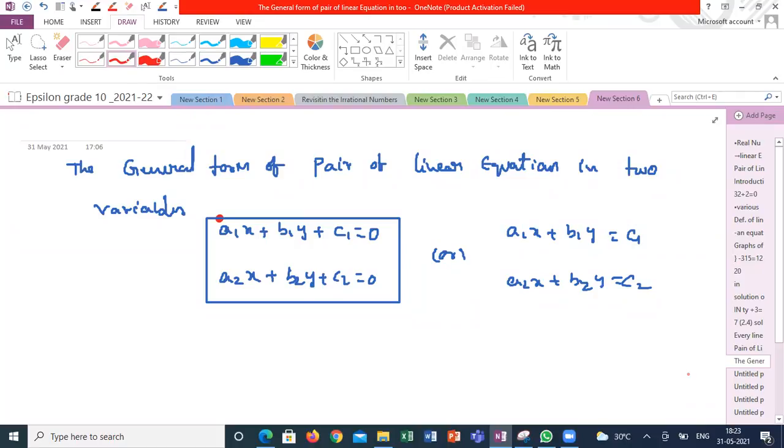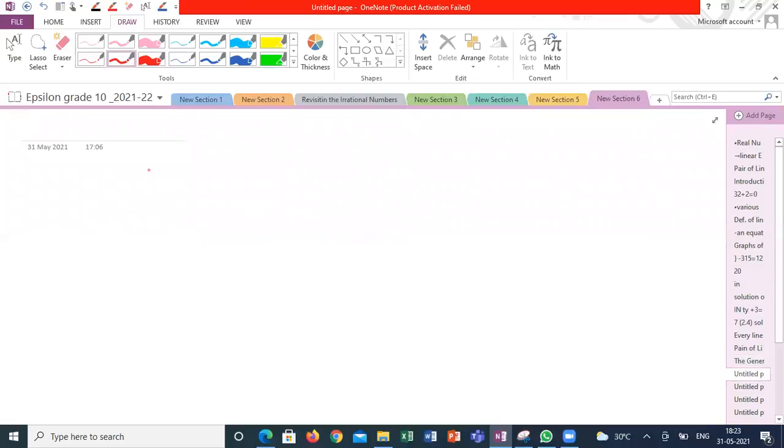Now, what is the meaning of solution? If I give a single equation, I know it has unlimited solutions. But if I give a pair, what is its meaning? Solution of a pair of linear equations in 2 variables. Tomorrow onwards, in all upcoming classes, we are going to discuss how to solve in different methods.